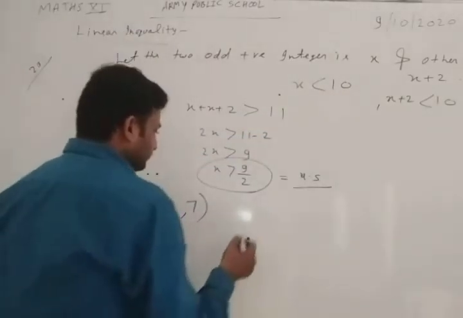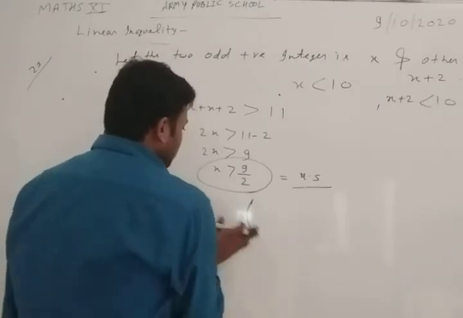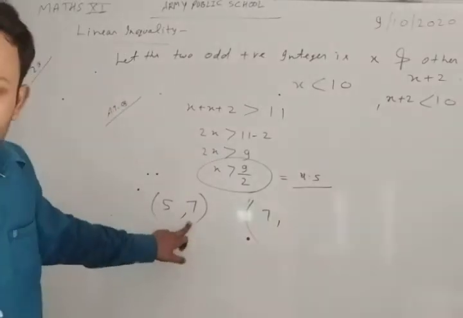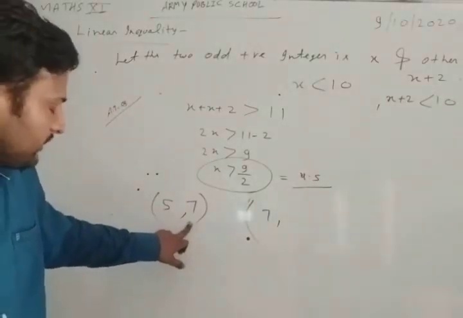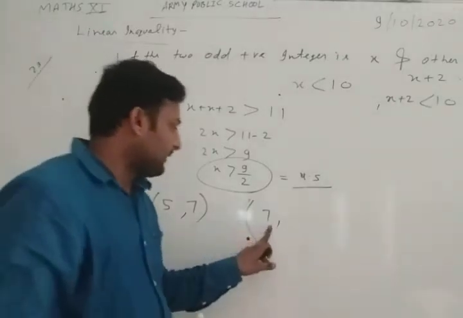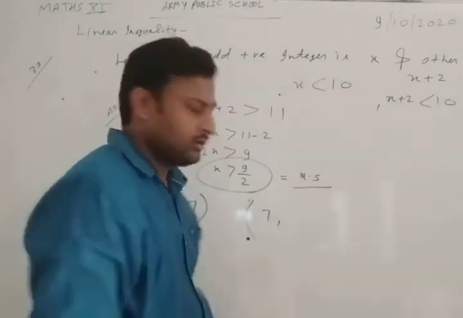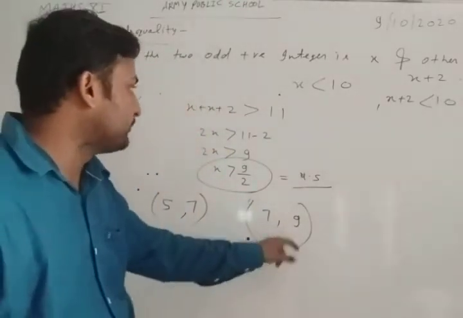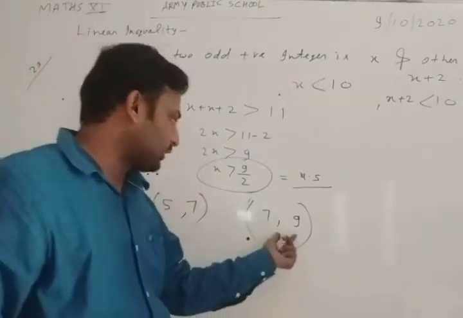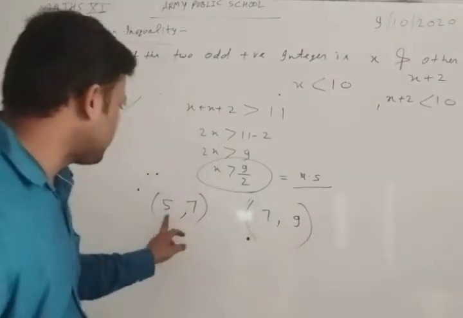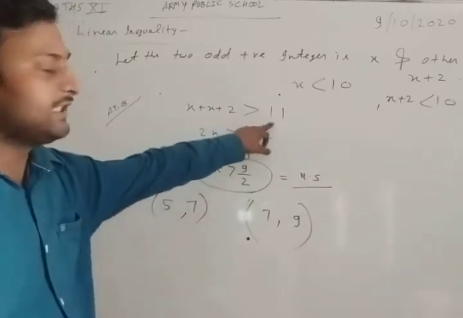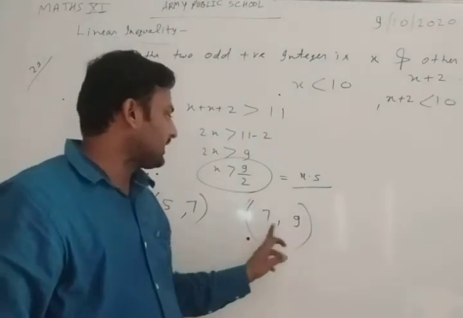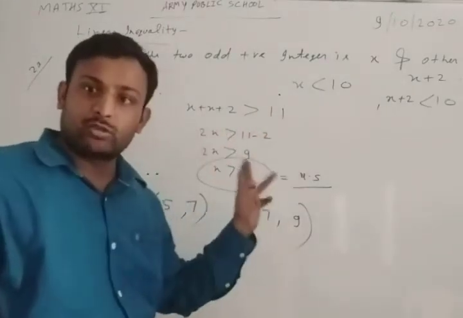Now second, if we consider 7 after 5, 7 is the second positive odd integer. So 7, and again we add 2. What do we get? 9. So 7 and 9 both are less than 10, so this also satisfies the condition. And the sum of 5 and 7 is greater than 11, also satisfied. And the sum of 9 and 7 is greater than 11, also satisfied.